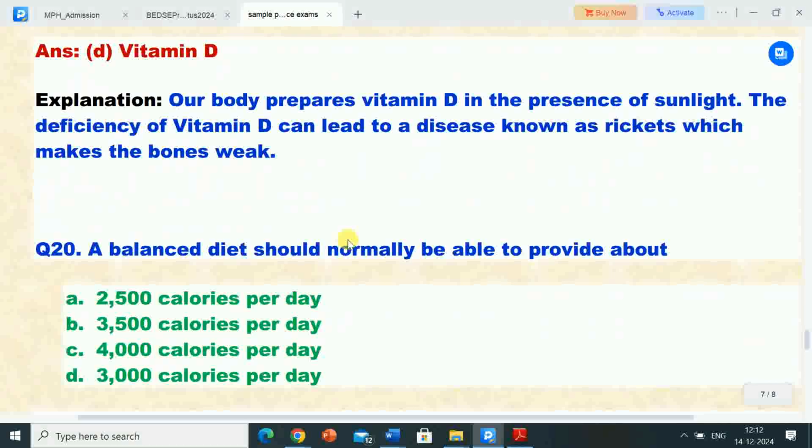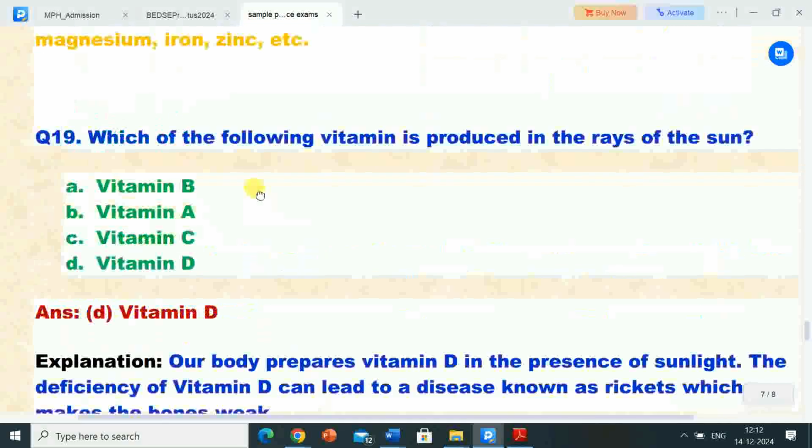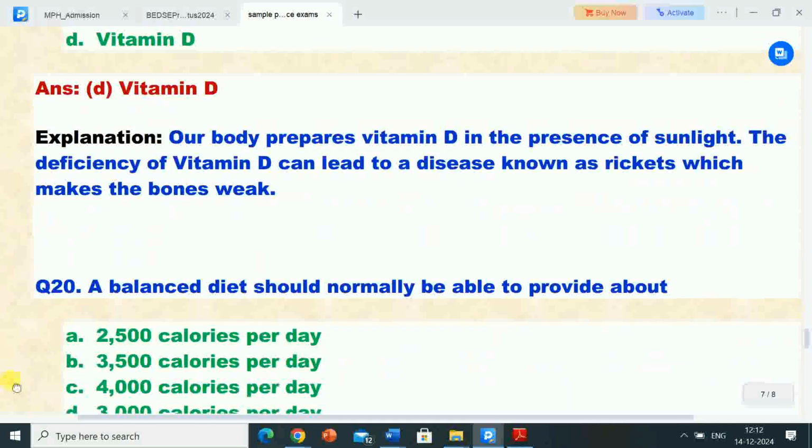Its explanation is, our body prepares vitamin D in the presence of sunlight. The deficiency of vitamin D can lead to a disease known as rickets, which makes the bones weak.